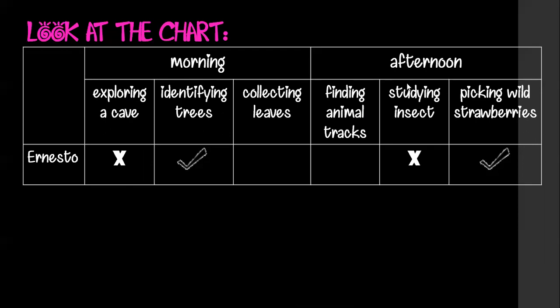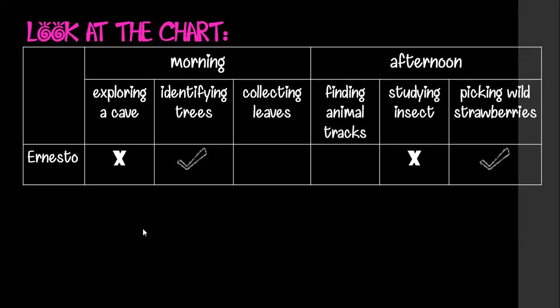And in the afternoon, there are another 3 camping activities. What are those? Finding animal tracks, studying insects, picking wild strawberries. And as you can see, there is a cross and a check in some of the activities.